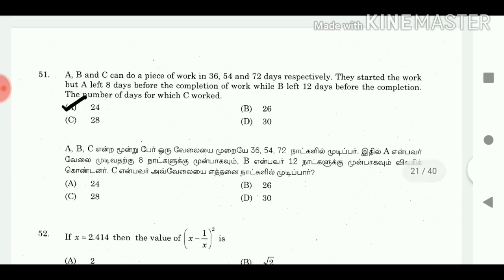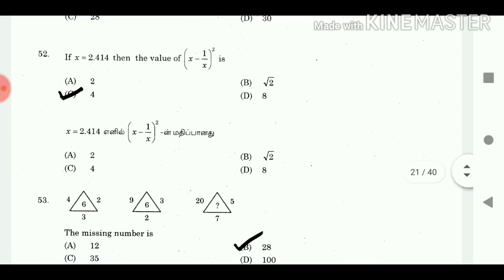51. A, B and C can do a piece of work in 36, 54 and 72 days respectively. They started the work but A left 8 days before the completion of work, while B left 12 days before the completion. The number of days for which C worked. Answer 24. 52. If x is equal to 2.414, then the value of x minus 1 by x square is